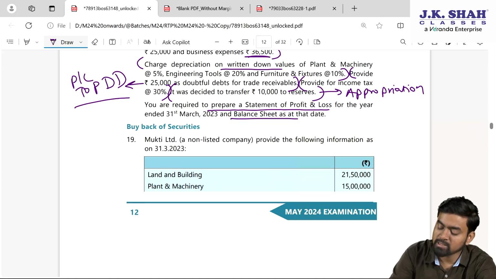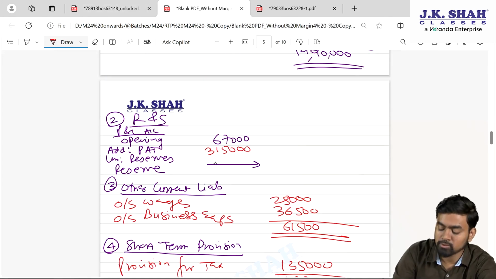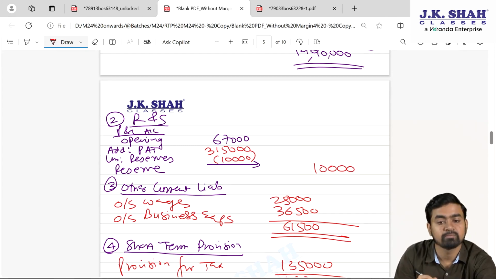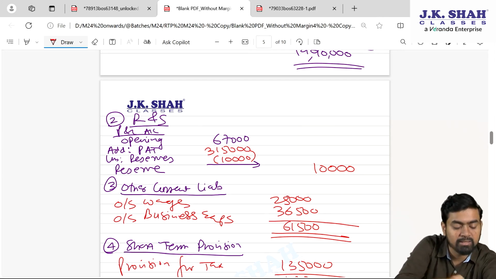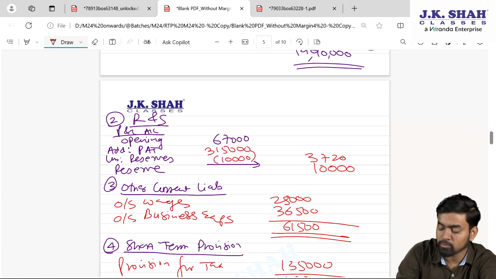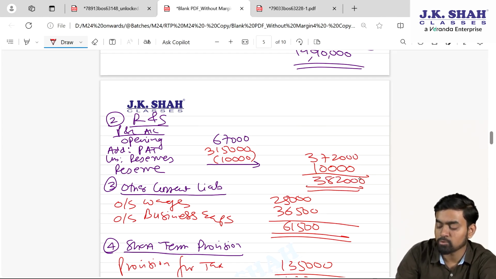And the question clearly says that 10,000 will be transferred to reserve. So from this 10,000 will be transferred to reserve, and that reserve will be recorded separately, my dear students. Now 67,000 plus 3,15,000 minus 10,000, it is 3,72,000. So the summation is 3,82,000.